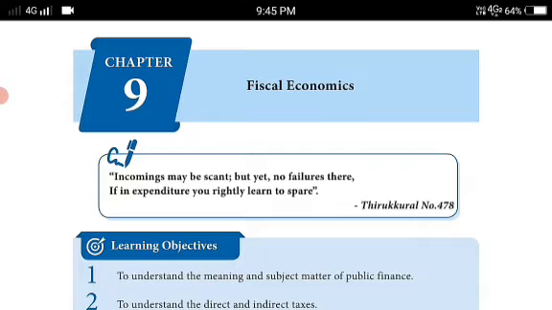We are discussing the 9th chapter, Fiscal Economics. In the last class, we completed GST, advantages of GST, and its nature, and public debt, types of public debt, and causes for the increase in the public debt. Today, in this video, we will continue with the budget: budget and types of budget, the union budget, and also the state budget, and types of budget in detail.